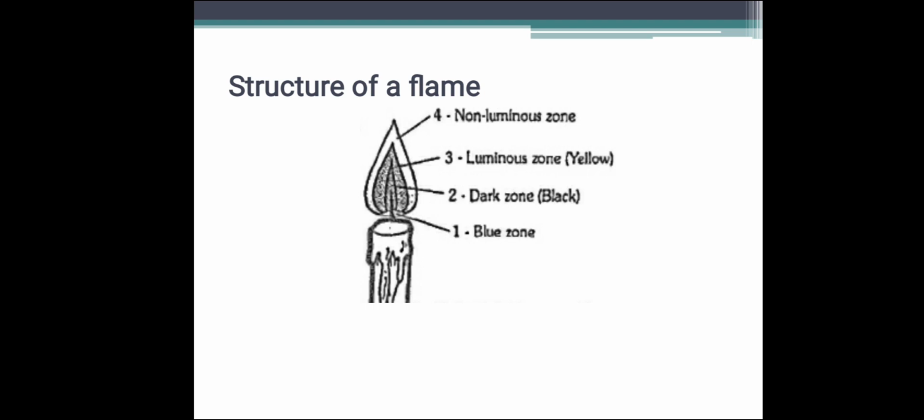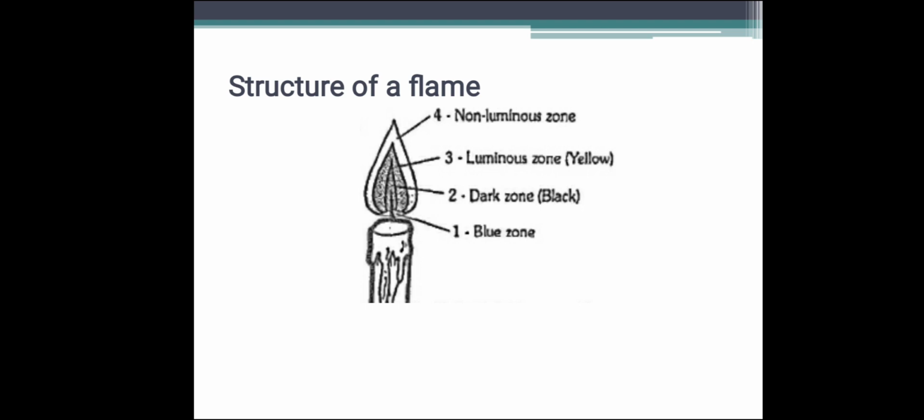So light a wax candle and watch its flame. Carefully note the different colored zones in the flame. Starting from the base of the flame, the flame has 4 zones. One is the blue zone, second is the dark zone, third is the luminous zone, and the outermost is the non-luminous zone. The blue zone is near the base of the flame.